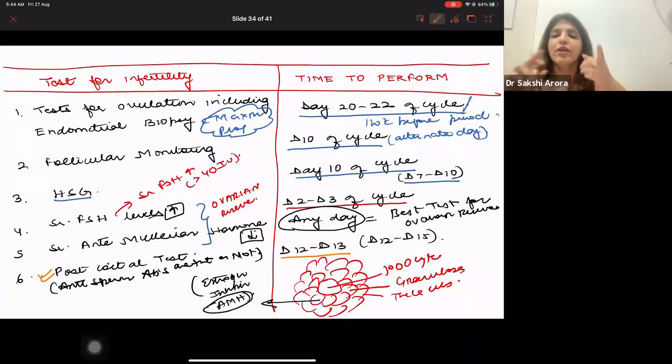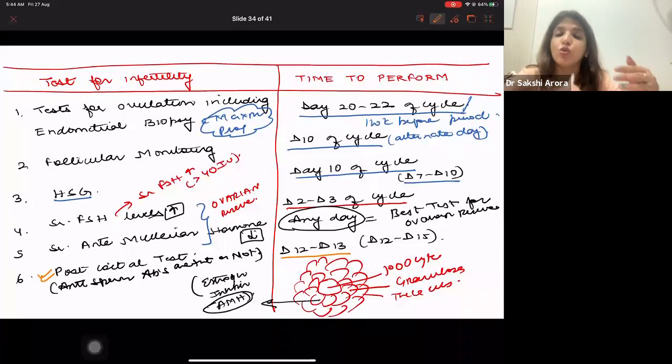So I'm repeating, all the tests for ovulation, including endometrial biopsy, whether it is serum progesterone levels, cervical mucus study, or vaginal epithelium study, all have to be done on day 20 or day 22, which means 1 week before the period, right? Follicular monitoring has to be done from day 10 of the cycle. HSG has to be done between day 7 to day 10, best is day 10.